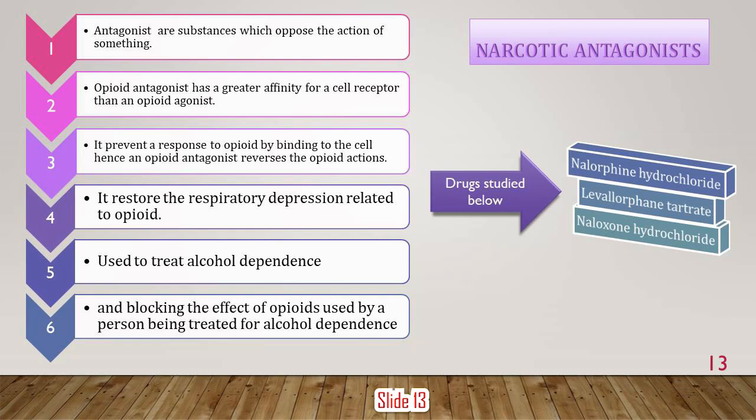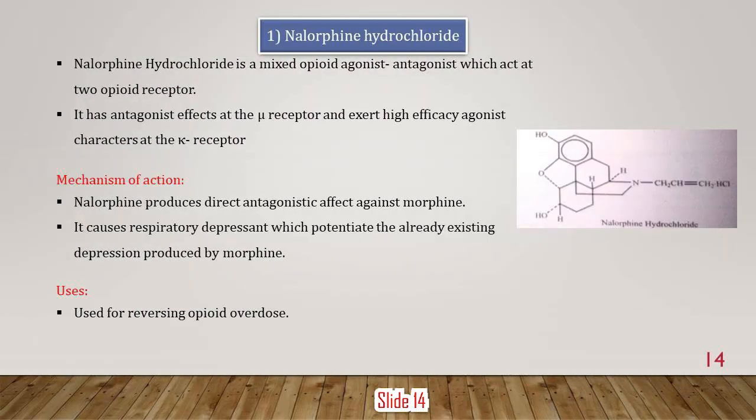So now we are here for our number 1 drug, naloxone hydrochloride. Naloxone hydrochloride is a mixed opioid agonist-antagonist which acts on opioid receptors. It has an antagonist effect at the mu receptor and exerts a high affinity agonist character at a GABA receptor. The mechanism of action is that naloxone produces a direct antagonistic effect against morphine. It counters the respiratory depression produced by morphine, and it is used for reversing opioid overdoses.